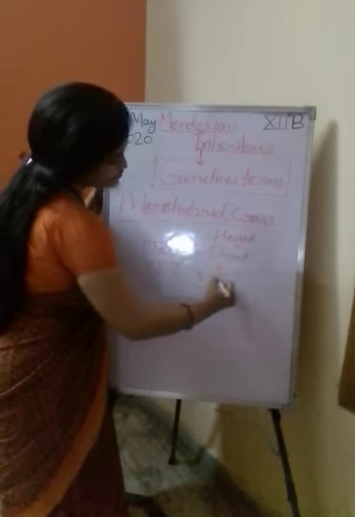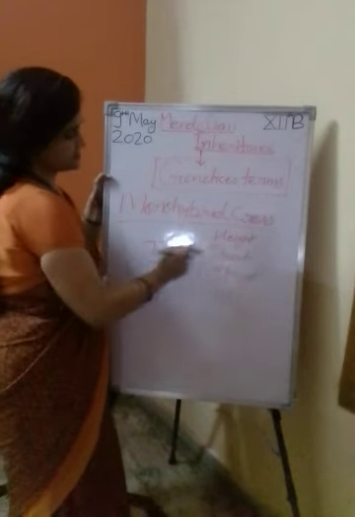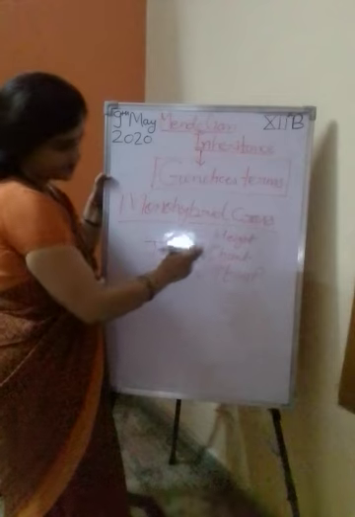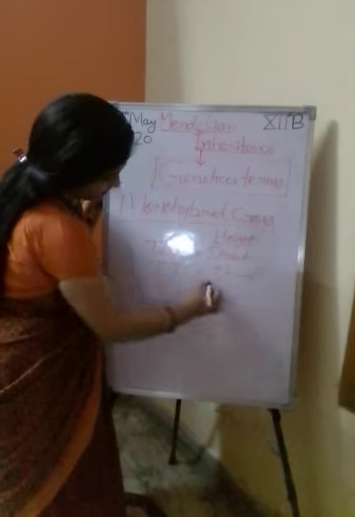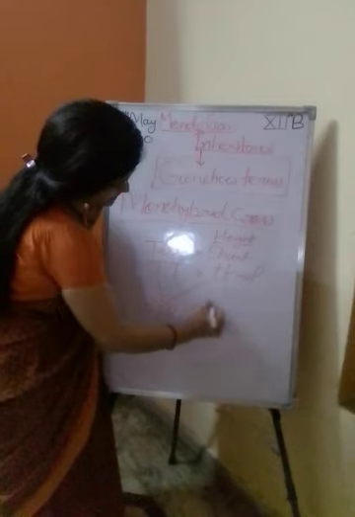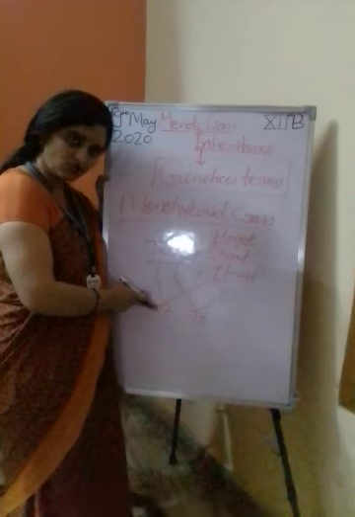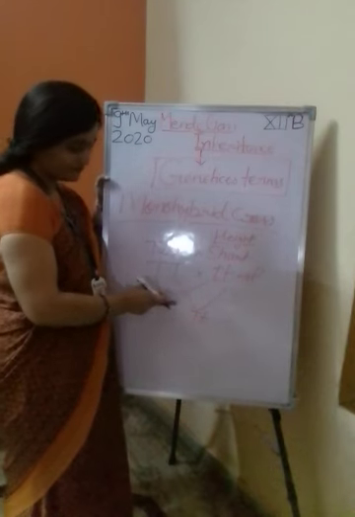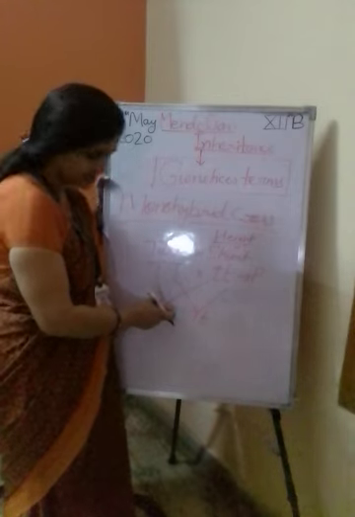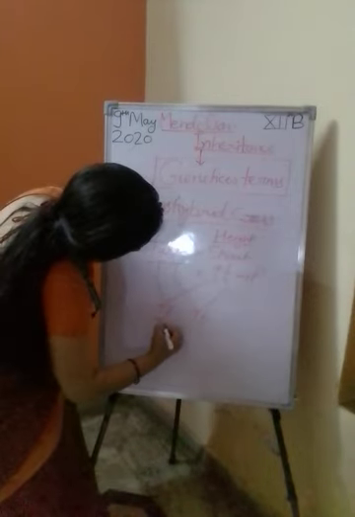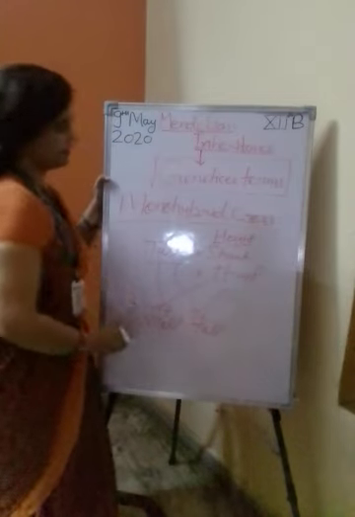Capital T and small t. That is the parent. Suppose this is the cross with the one character, height. What will we get? We will get capital T small t, capital T small t. Capital T is dominant, small t is recessive. Dominant traits hide the recessive traits. Understand? What will we get? We will get tall.